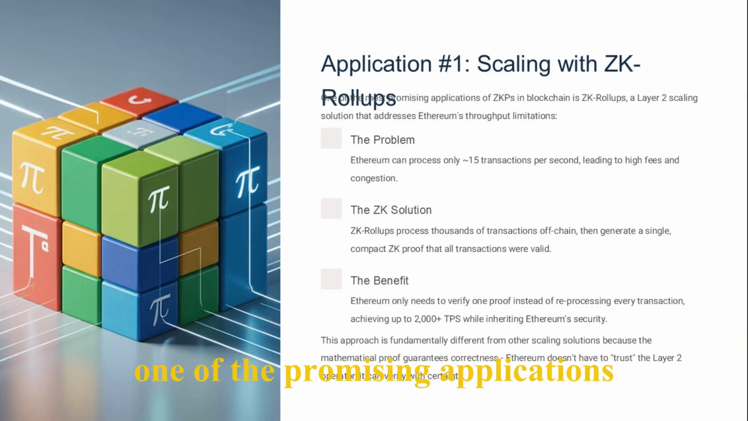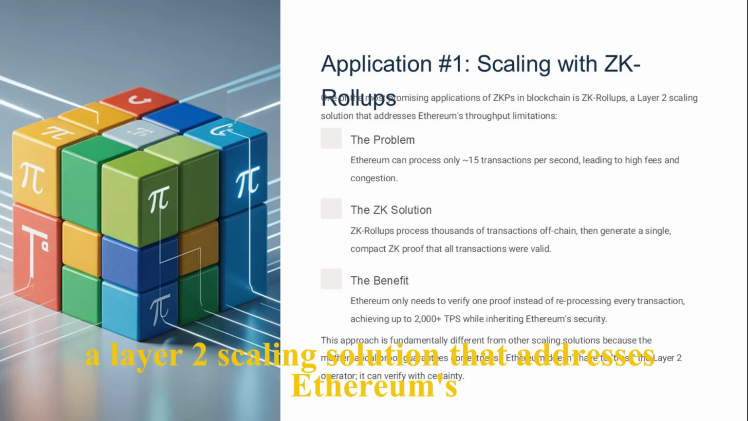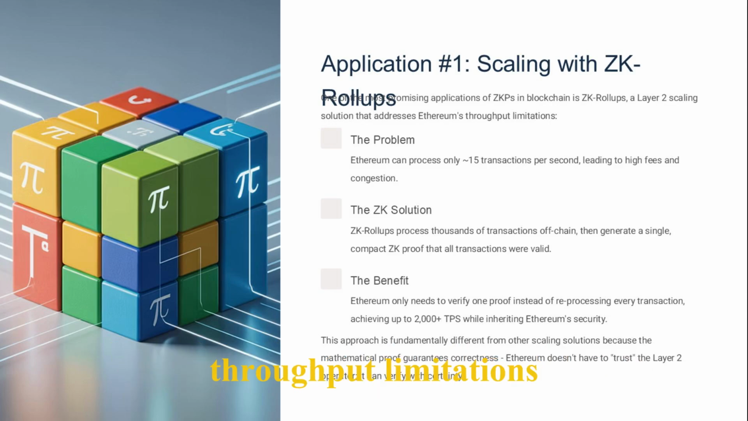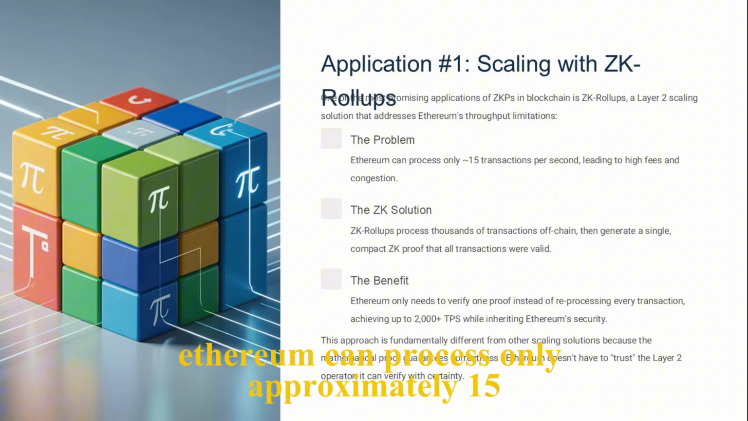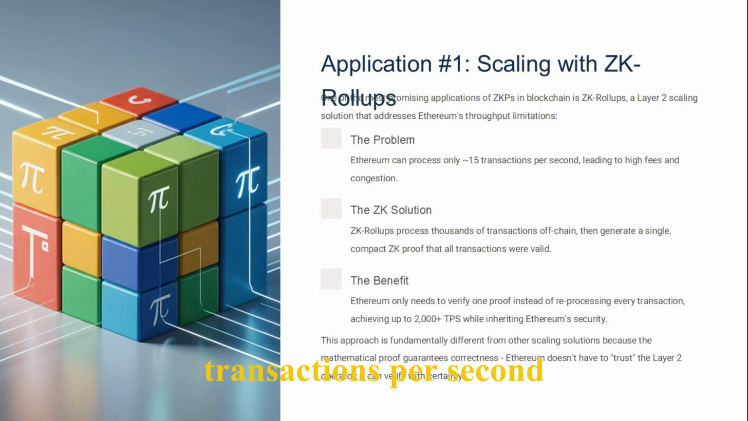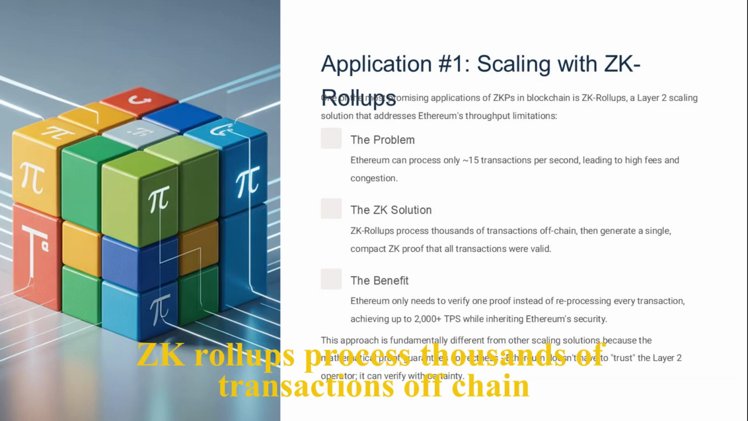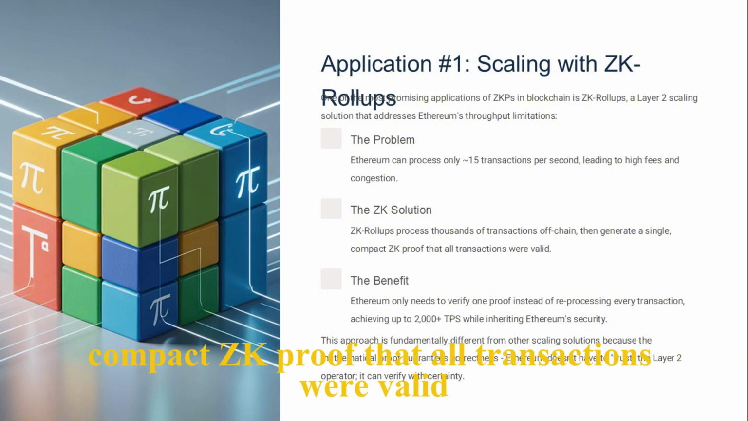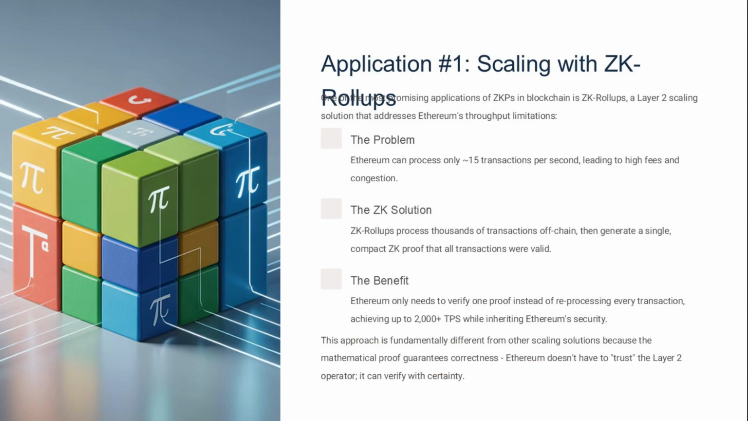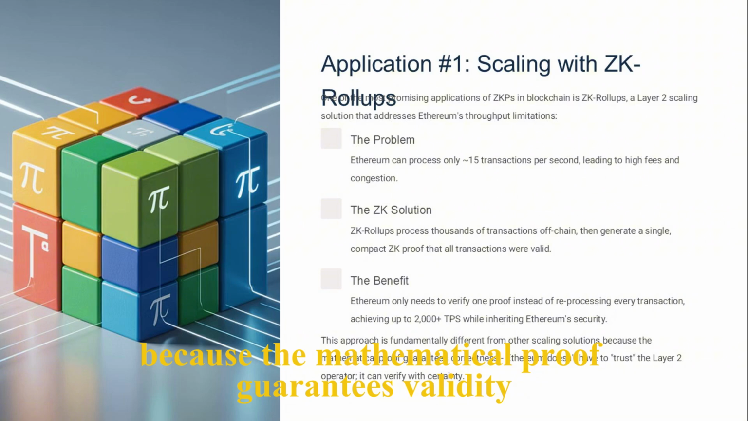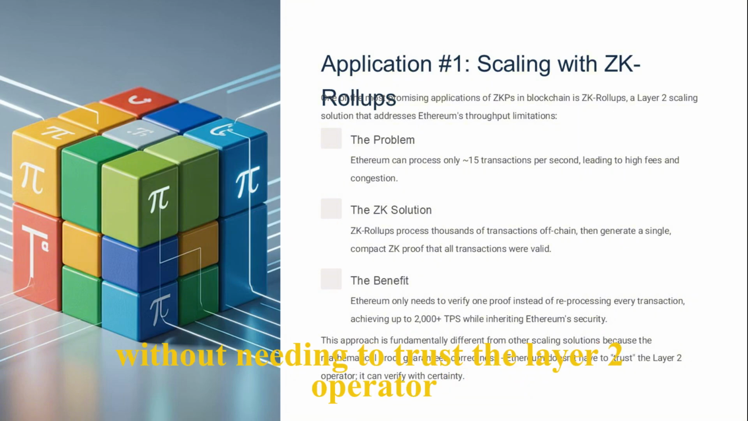One of the promising applications of ZKPs in blockchain is ZK rollups, a Layer 2 scaling solution that addresses Ethereum's throughput limitations. Ethereum can process only approximately 15 transactions per second, leading to high fees and congestion. ZK rollups process thousands of transactions off-chain, then generate a single, compact ZK proof that all transactions were valid. This approach is fundamentally different from other scaling solutions because the mathematical proof guarantees validity without needing to trust the Layer 2 operator.